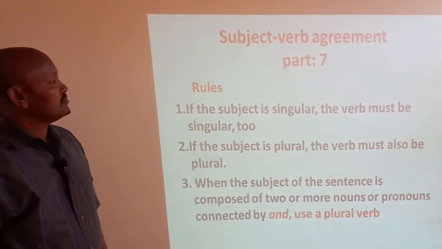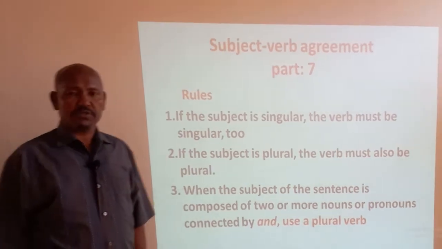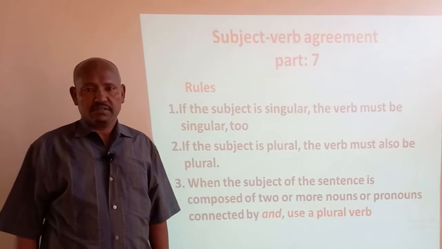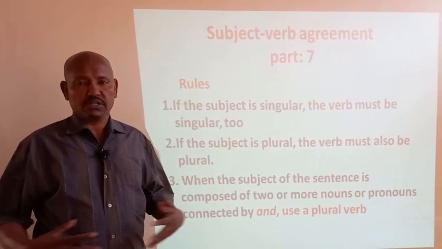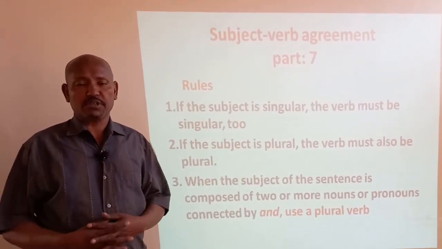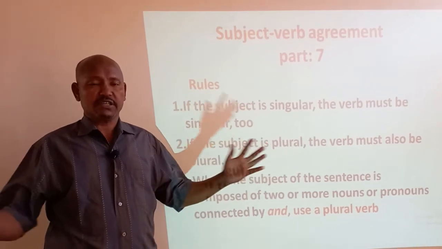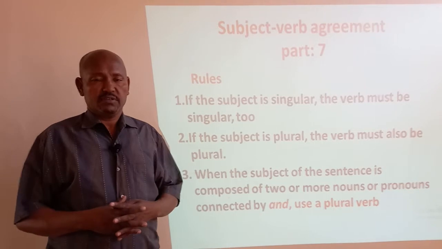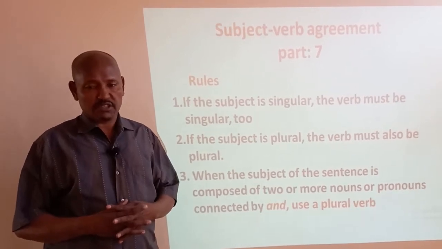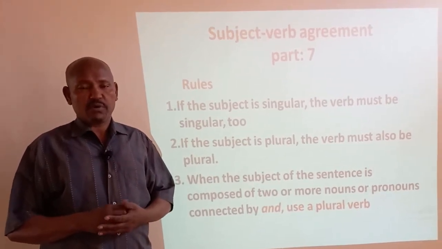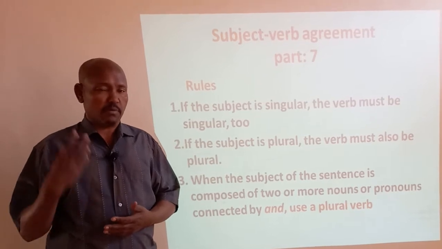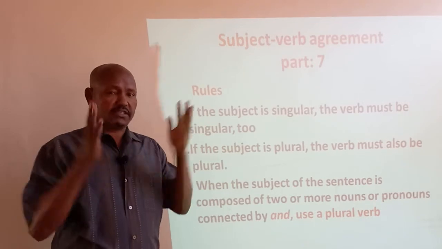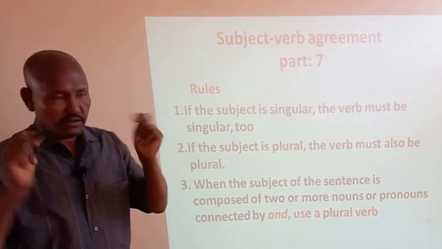This is part 7 of sentence error, which is subject verb agreement or the pronoun antecedent. Simply, I'm talking about what the basic rules of subject verb agreement are, and how subject and verb should agree and give meaningful sentences. Subject verb agreement is one of the sentence errors. So how can we correct these subject verb agreement problems or pronoun antecedent problems? This is the lesson that we'll discuss.